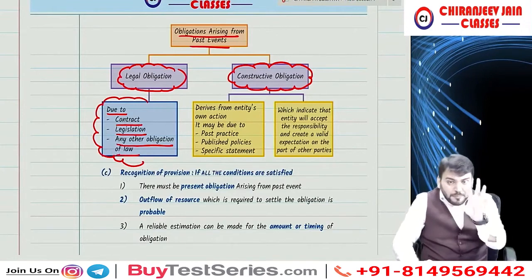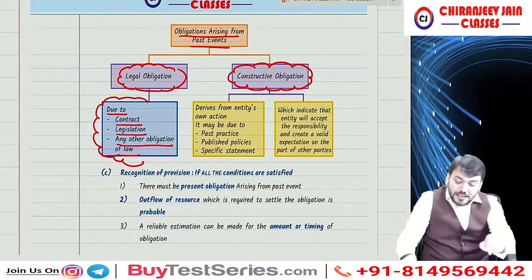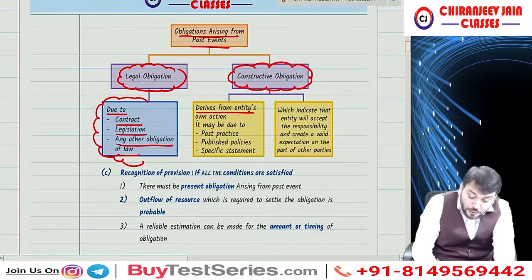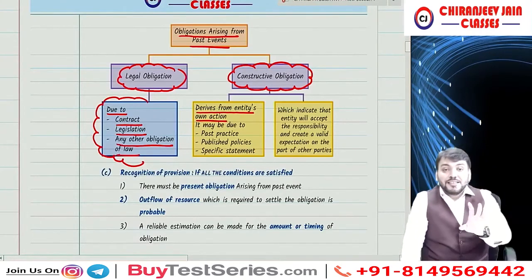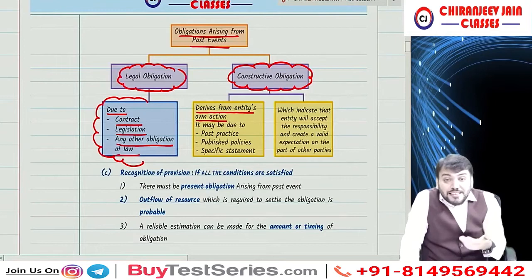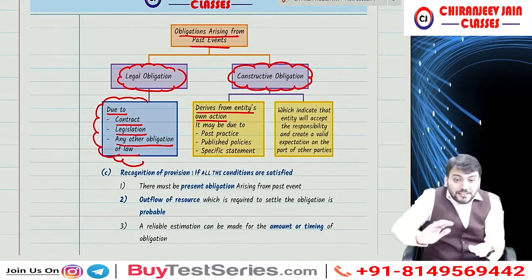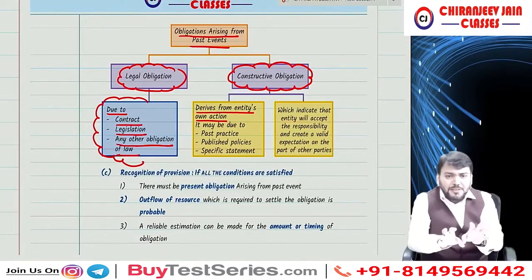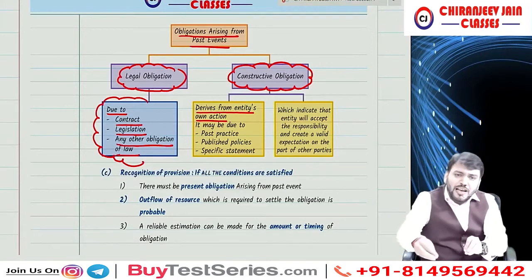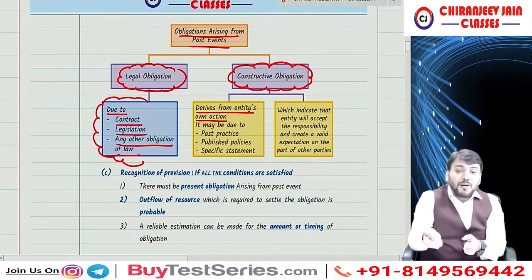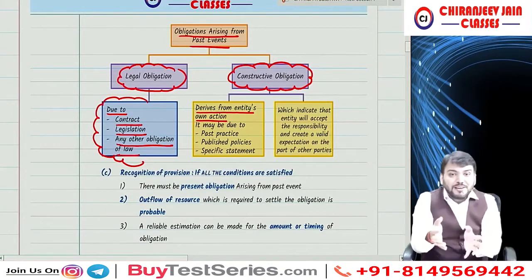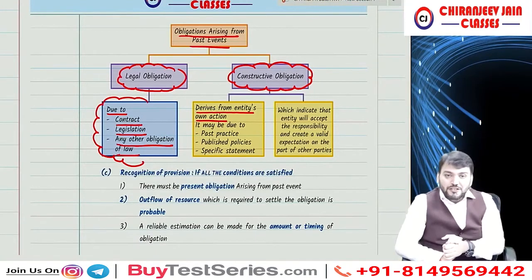Correct? Have you understood this point? So what constructive obligation says? Constructive obligation derived from entity's own action. It is derived from entity's own action. I mean, right now I have done one act by giving one statement, and of course, once I have given a statement, I will refund the amount, because if I do not refund the 50% of fee, my goodwill in the market will decrease. Have you understood what I am saying?